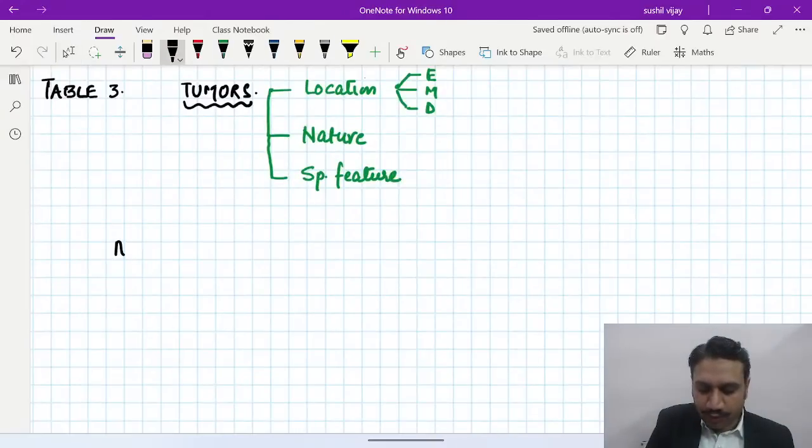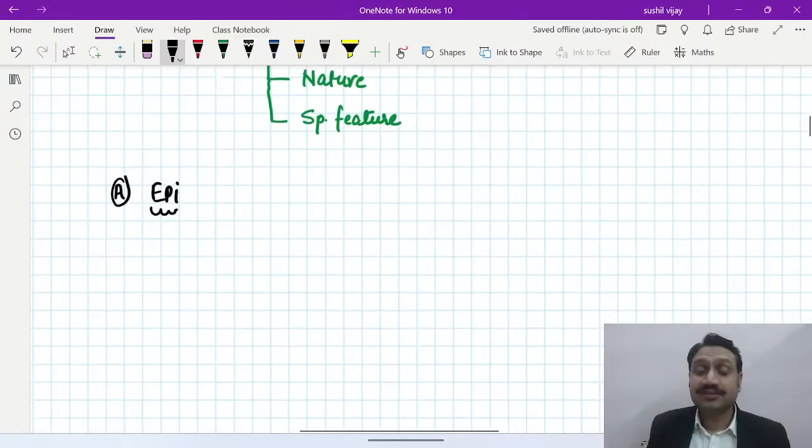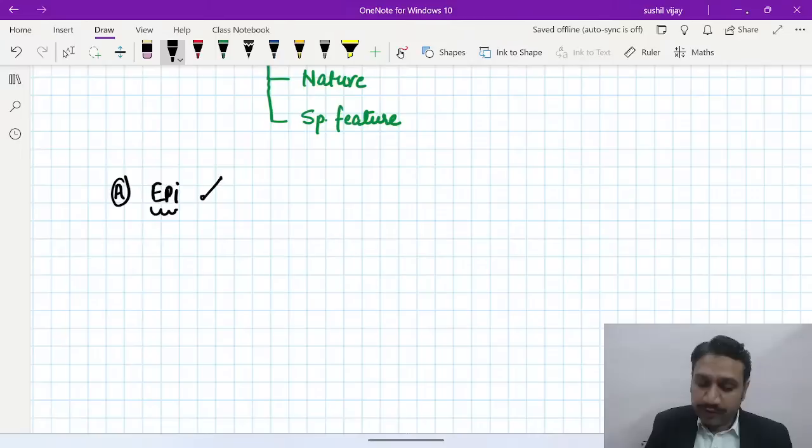Epiphyseal lesion, how do I differentiate? First thing to be seen in the tumor is epiphysis, metaphysis or diaphysis. Now we know that epiphyseal lesion, yeah, somebody has shared it.